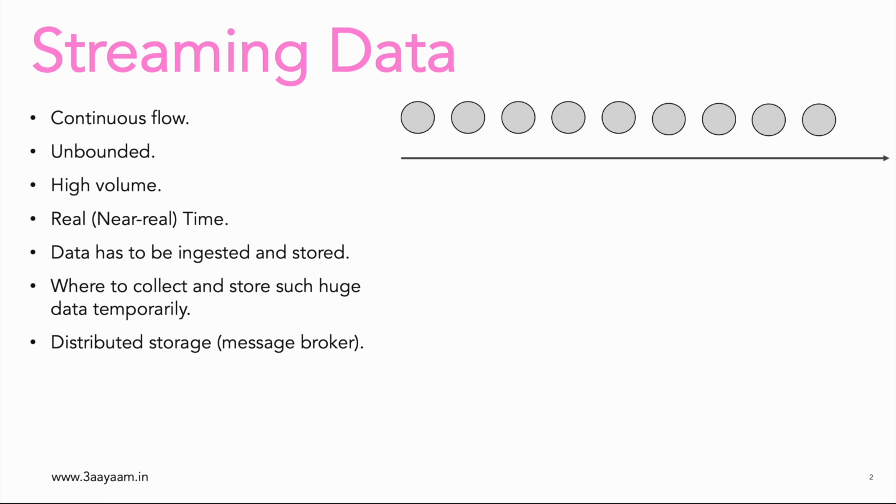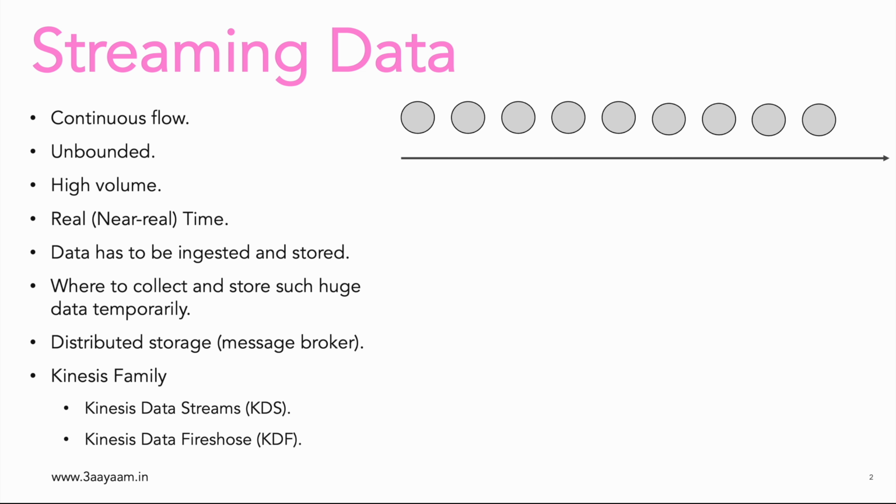And that's where AWS provides Kinesis, and there are multiple products of Kinesis, but the most famous products that are instrumental in serverless data processing in AWS are Kinesis Data Streams, also known as KDS, and Kinesis Data Firehose, also known as KDF. I'll talk about both Kinesis Data Streams and Kinesis Data Firehose in this course.